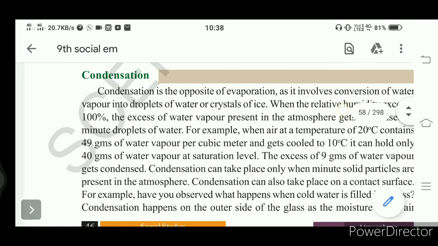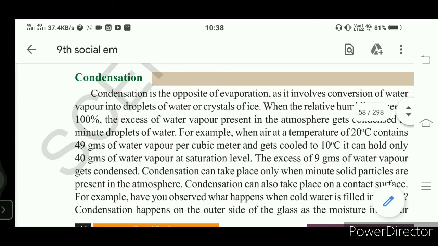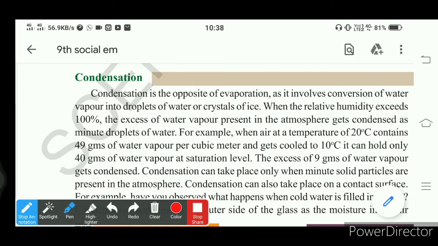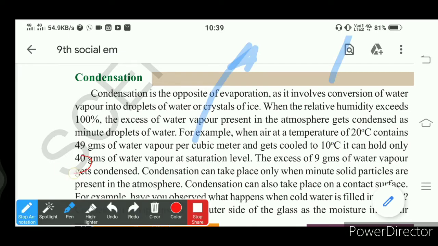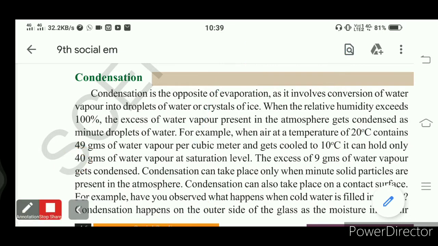When it cools to 10 degrees centigrade, the capacity of the atmosphere, the water vapor which the atmosphere can hold, is only 40 grams. How much is it? 40 grams. Then the excess 9 grams of water vapor starts to condense.